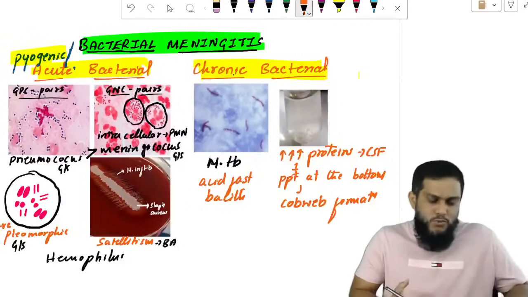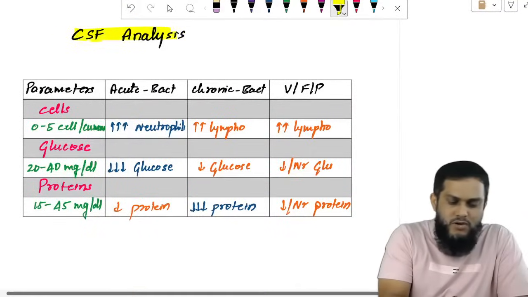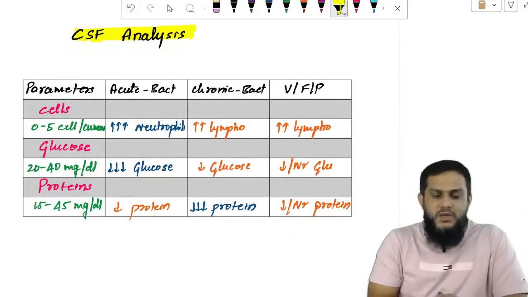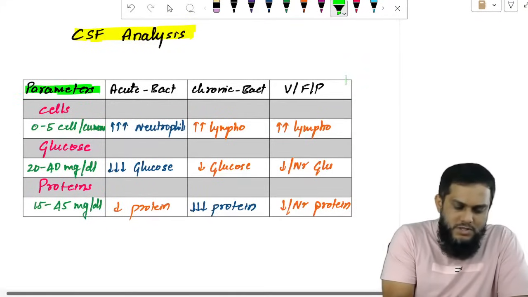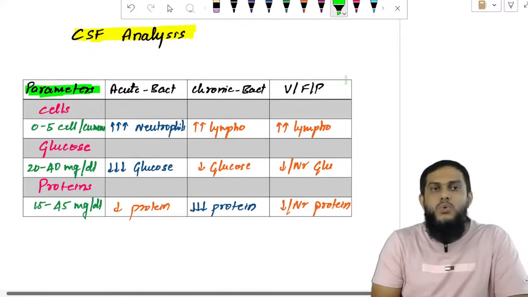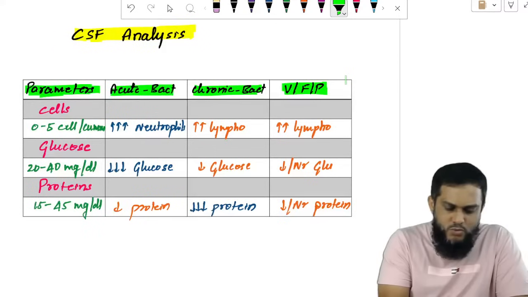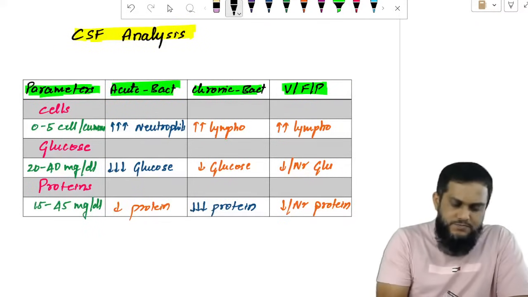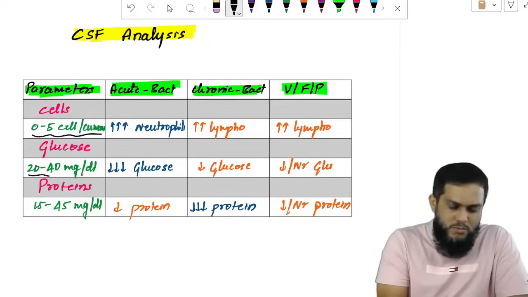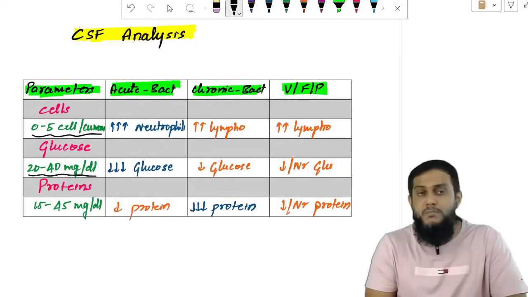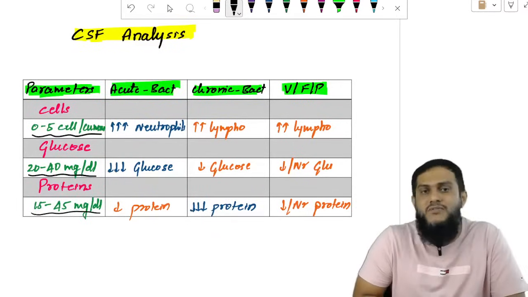Okay, moving on to the next. CSF analysis is very, very important for bacterial meningitis. The important parameters that we see are cells, glucose, and proteins. The normal cells are 0 to 5 per cubic millimeter of CSF. The normal glucose is 20 to 40 milligram per deciliter of CSF. Normal protein is 15 to 45 milligram per deciliter of CSF.